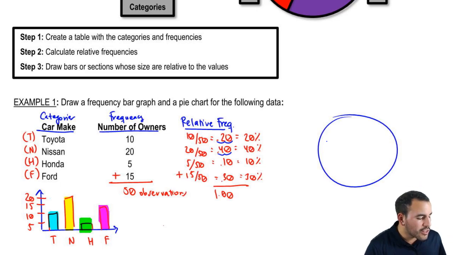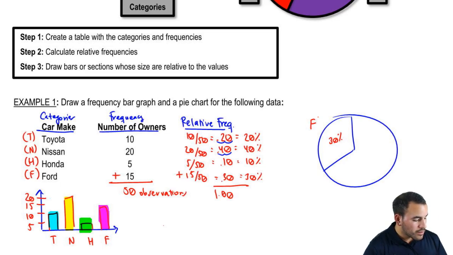So I'm going to start with 30% just because I think of a peace sign. Peace is about breaking it down into thirds, so it's about 33%. So let's say it's like that, right? It's like a third of a peace sign. So that one is 30%. And that corresponds to what? It's going to be Ford, right?